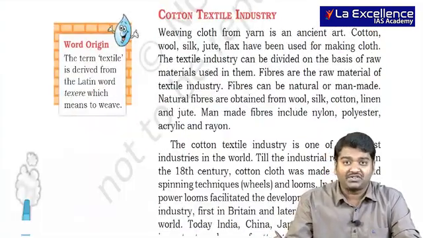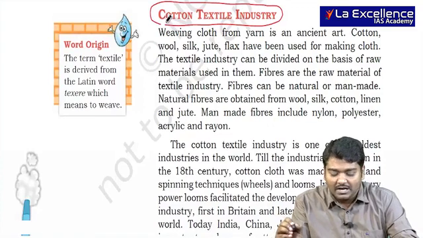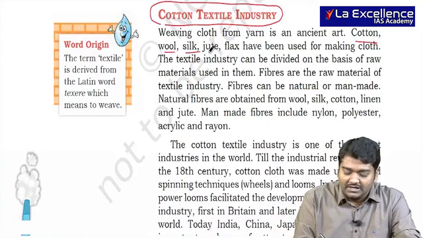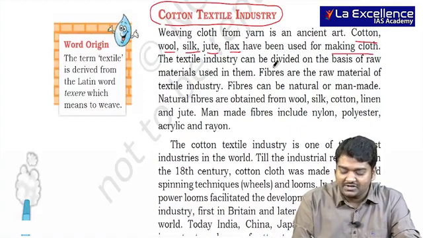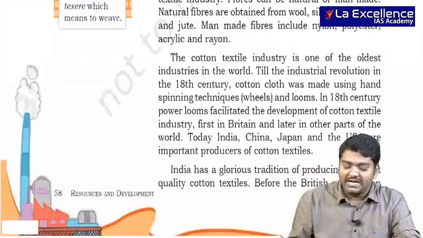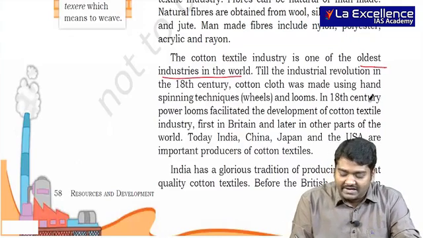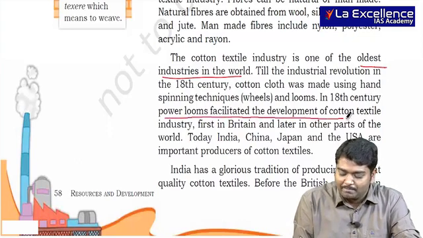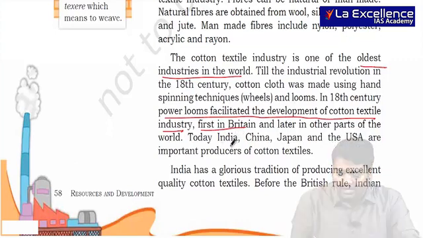The next important industry that we need to focus on is the cotton textile industry, right? So cotton, wool, silk, jute, flax have been used in making cloth. The textile industry can be divided on the basis of raw material: jute industry, cotton, wool and all, forget it. The cotton textile industry is one of the oldest industries in the world, and India was famous for these industries. In the 18th century, power looms facilitated the development of the cotton textile industry, first in Britain and different parts of the world later. Today, India, China, Japan and USA, which are cotton producers, also have the best textile industries.